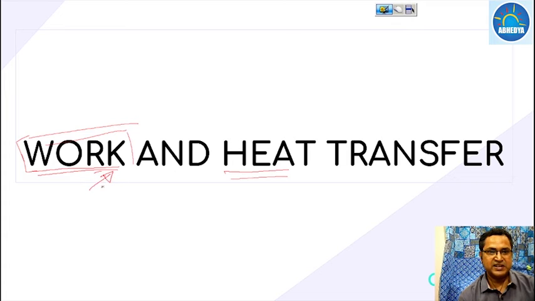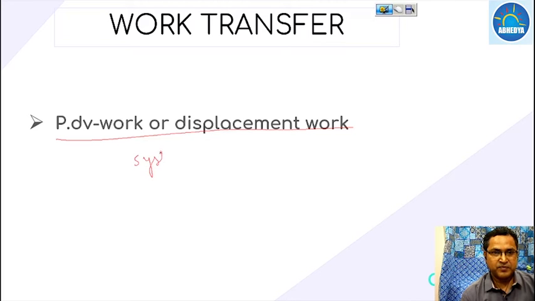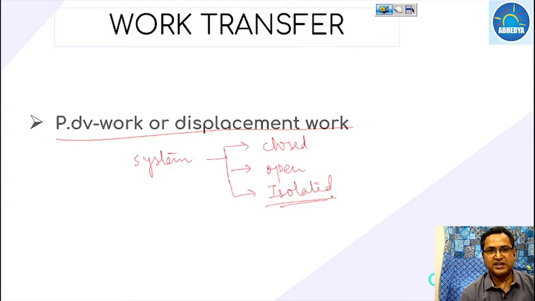Now we will discuss the work transfer. We have two types of system, closed system and open system, which we have already described. There is also an isolated system, but for an isolated system neither work nor energy nor mass can be transferred, so we need not calculate anything.